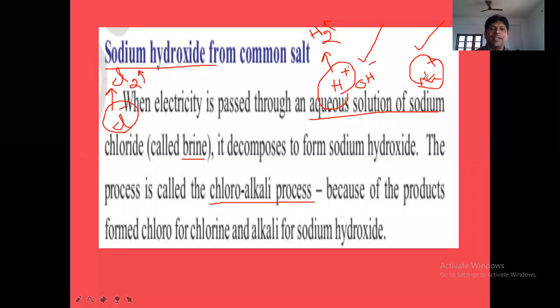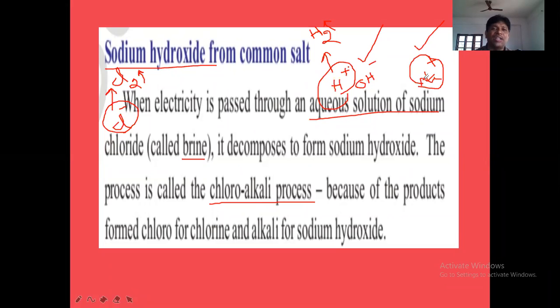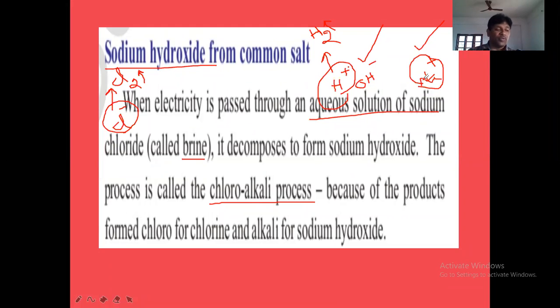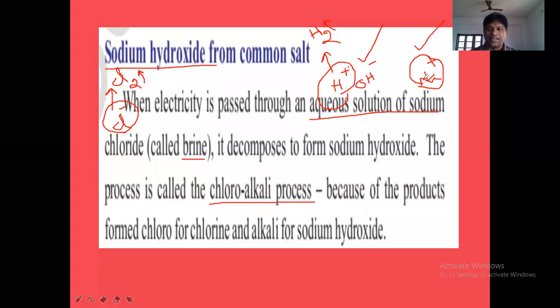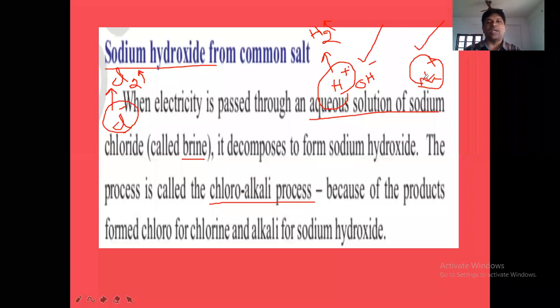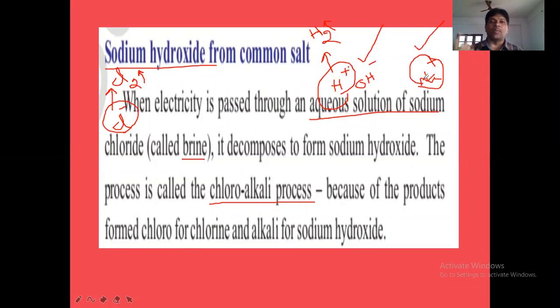Now between H plus and Na plus, which will be preferentially discharged first? H plus is preferentially discharged first, before Na plus. Is that clear? So preferential discharge theory states that when two cations approach cathode or when two anions approach anode, only any one ion will be discharged. Okay. So that point keep in mind. About that we'll discuss in detail in electrochemistry lesson.